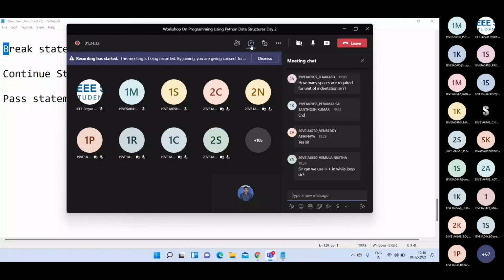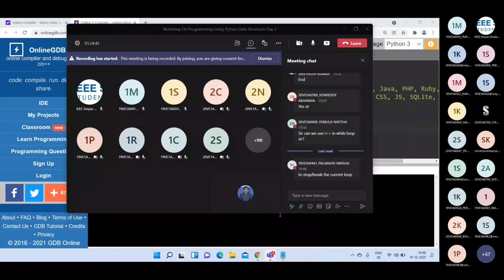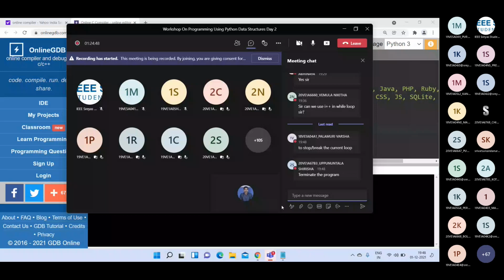Somebody wrote, sir, can we use i++ in while? No, not like that, because in Python language there is no operator called ++. Somebody typed; I didn't see that question actually. Now only I see.